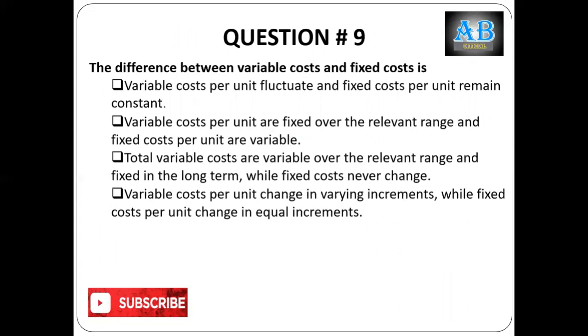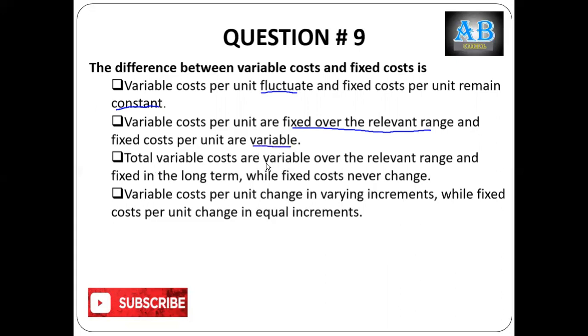Let's move towards question number 9. The difference between variable cost and fixed cost. Variable cost per unit fluctuates? No. Fixed cost per unit remains constant? No. These are the characteristics of the total variable and fixed cost. Variable cost per unit is fixed over a relevant range, and fixed cost per unit is variable.